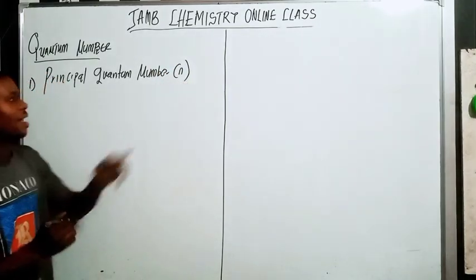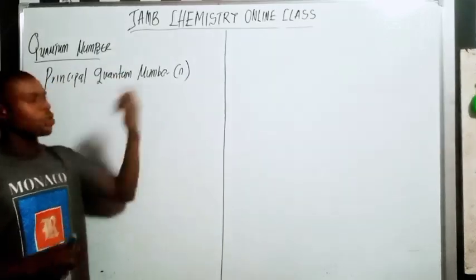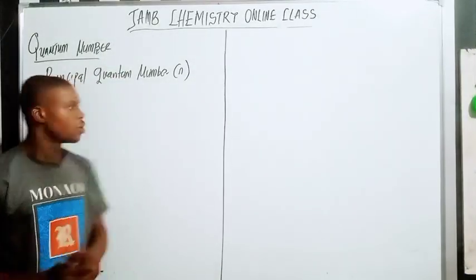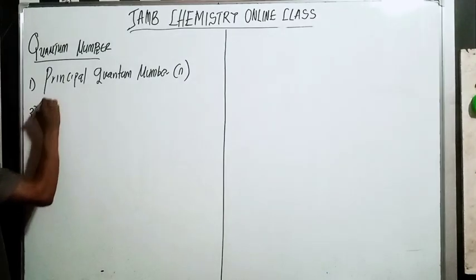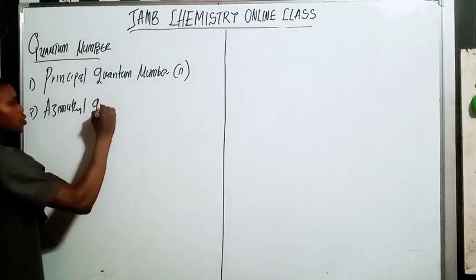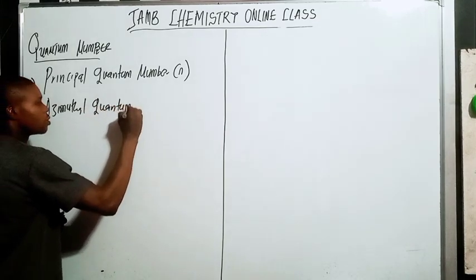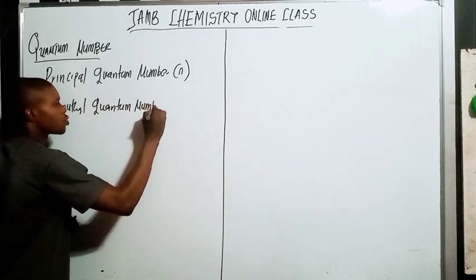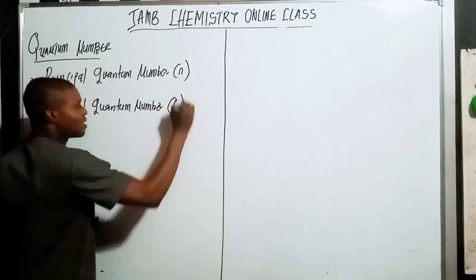So whenever I see n, when it comes to quantum numbers, you know it is the principal quantum number. Number two, you have the azimuthal quantum number, noted with l.